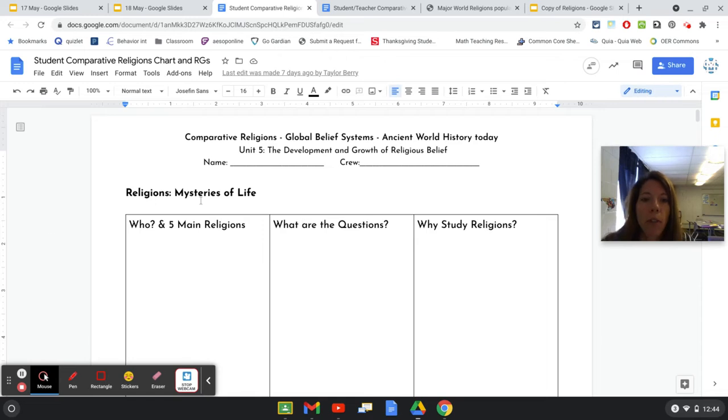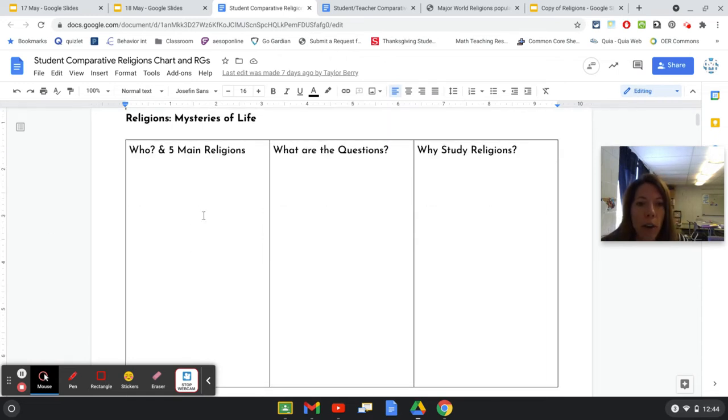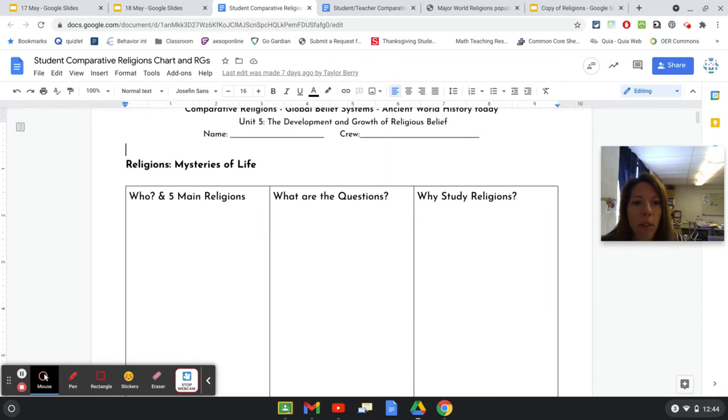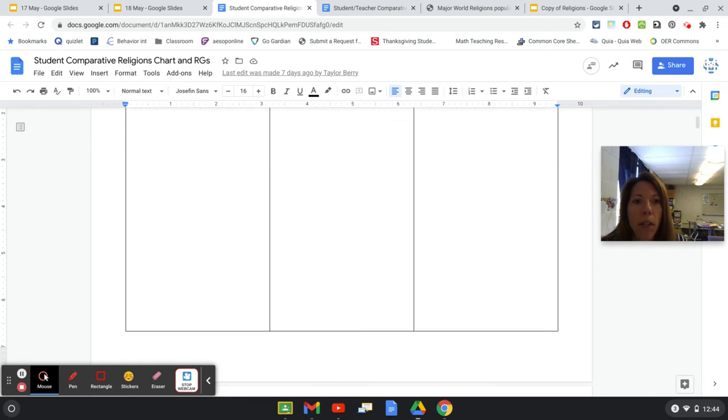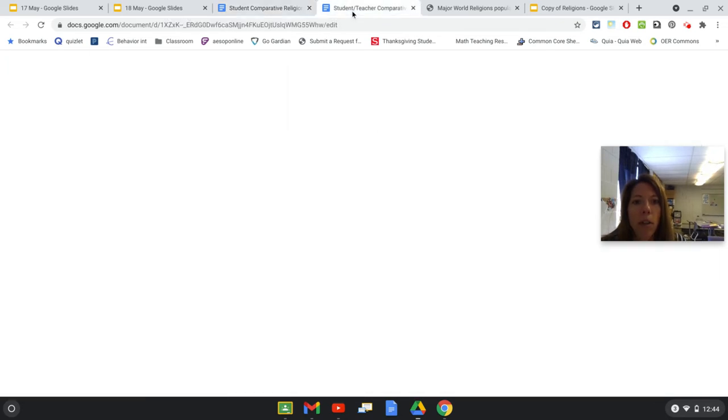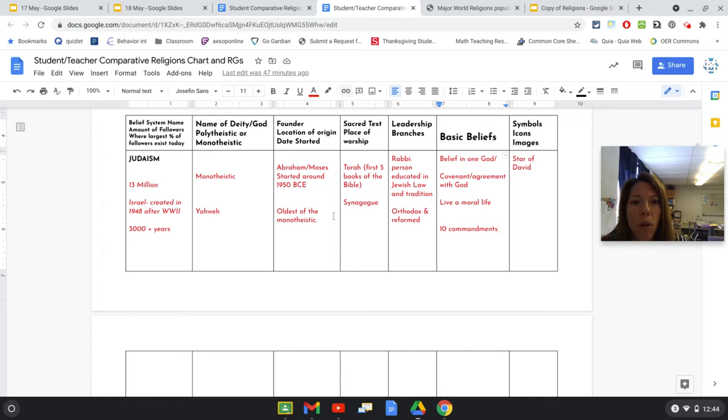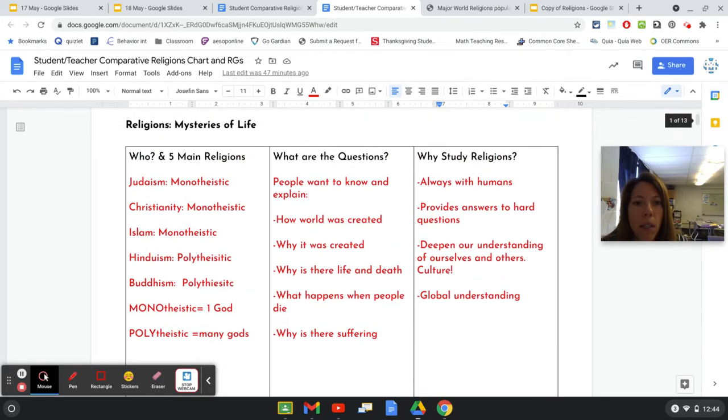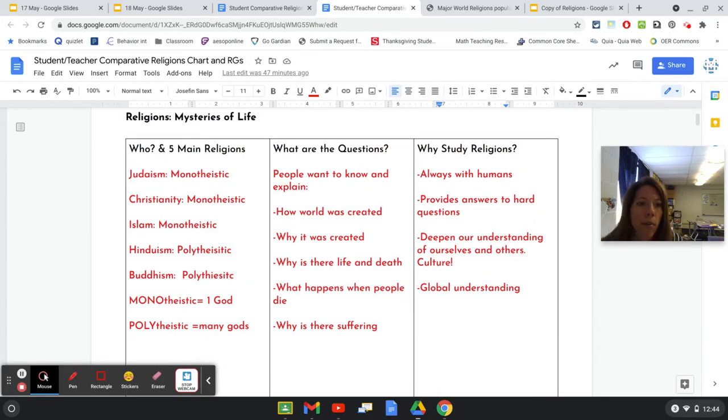So boys and girls, if you could go back to your chart right now, I asked you to have it out. You've already filled this part out. You've already done all of this. Oh, actually, I could just go over there. You already wrote all of these things right here. The five main religions: we said that Judaism is monotheistic, Christianity is monotheistic, Islam is monotheistic, Hinduism and Buddhism are polytheistic. Mono means one, poly means many.